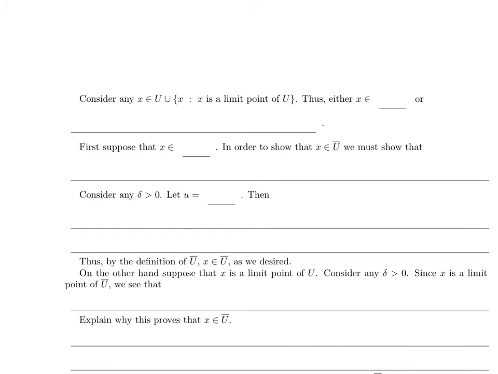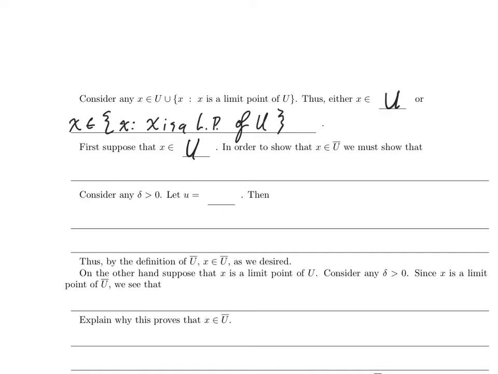If x is in the union of two sets, either x is in u, or x is in the set of all x such that x is a limit point of u. Either this is true or that is true. Whenever you see that situation, maybe a case-wise argument is in order. Let's try to complete the proof when x is in u.